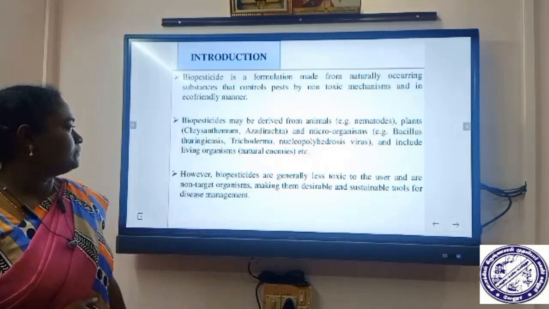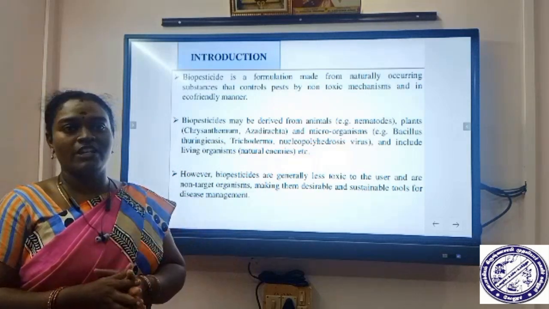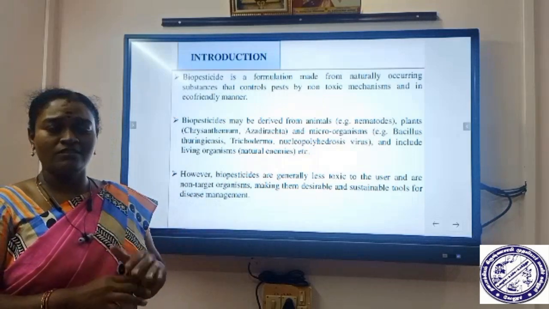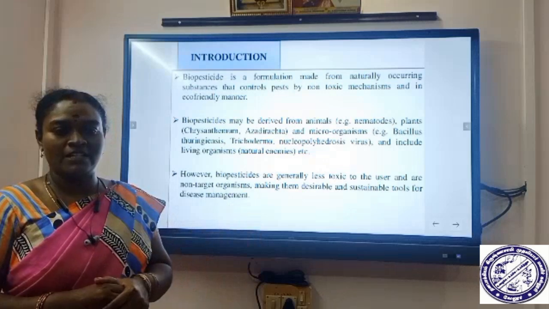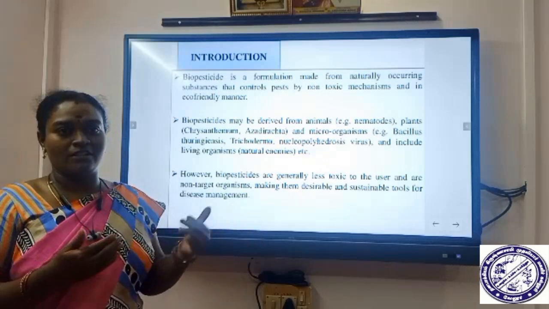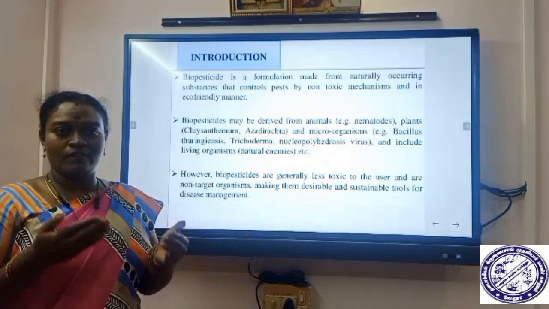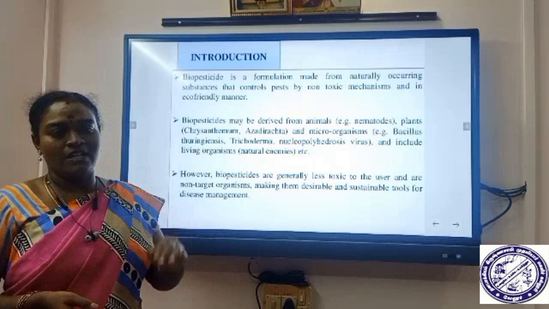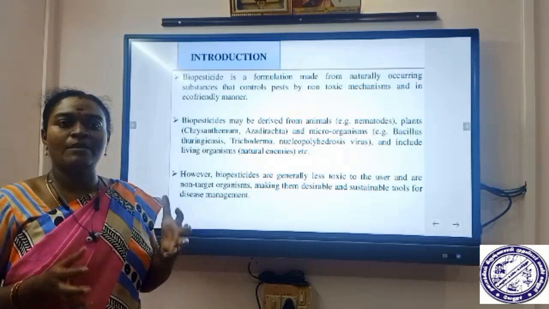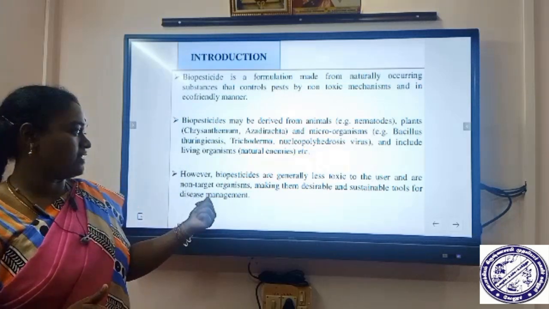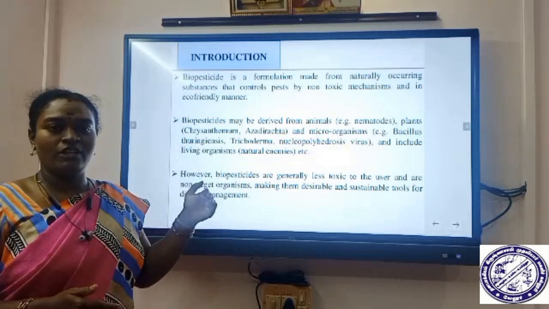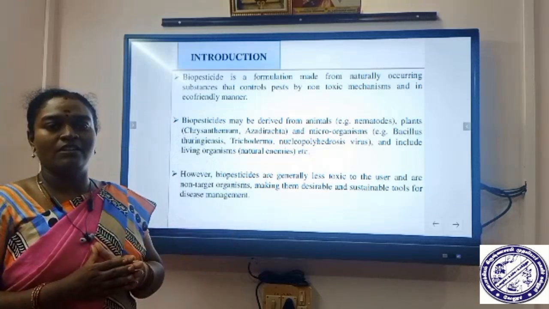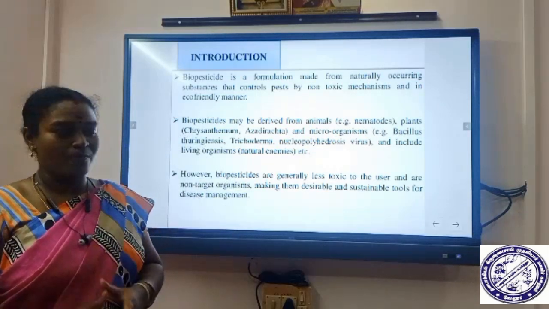What are the main advantages of biopesticides? They are generally less toxic to the user and to non-target organisms. The user is the person who applies the biopesticide to the field. For that person and for non-target organisms, it has only a less toxic effect. This is the main advantage of biopesticides. Because this advantage makes them desirable, they should be used as tools in the disease management of agricultural crops.